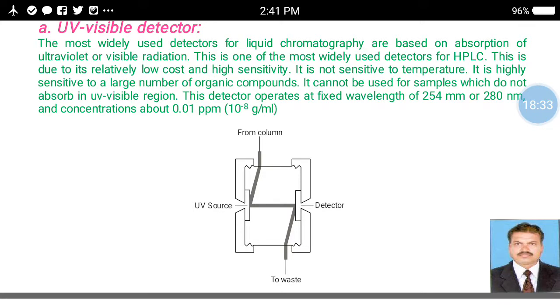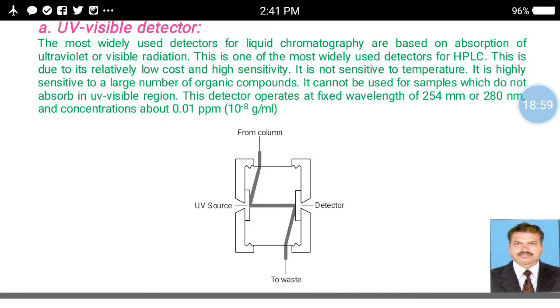The most widely used detectors for liquid chromatography are based on the absorption of ultraviolet or visible radiation. We know that 200 to 400 nanometer is the UV radiation range and 400 to 800 nanometer is the visible radiation range.